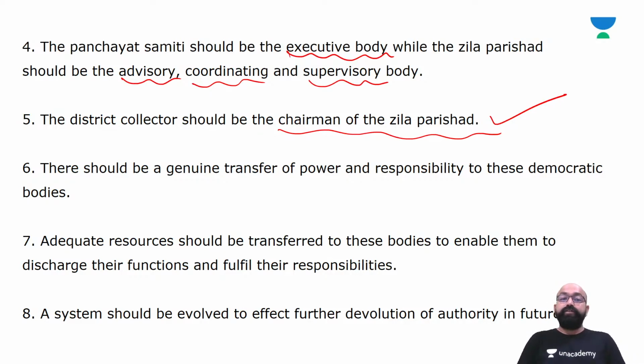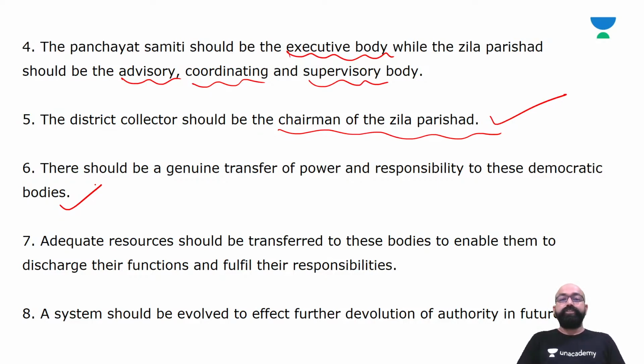Yes. So there should be a genuine transfer of power and responsibility to these democratic bodies, because if we are talking about the process of development and any implementation of scheme, that should be responsible and transparent.